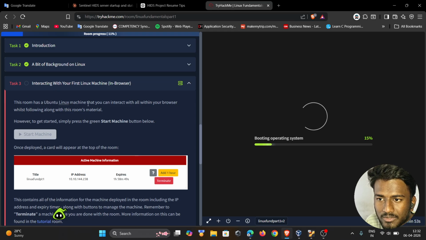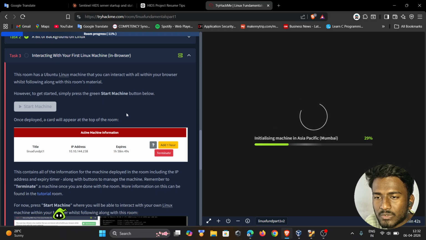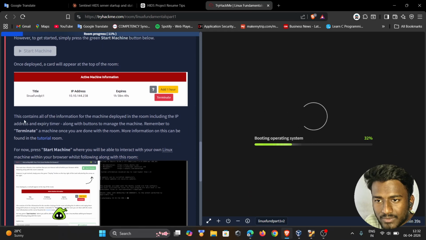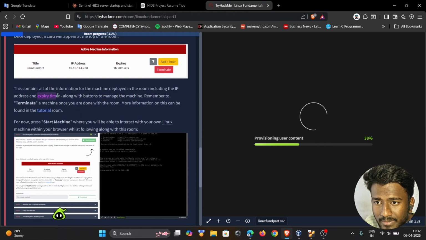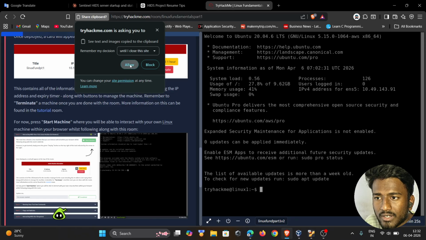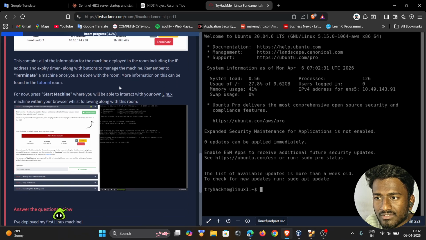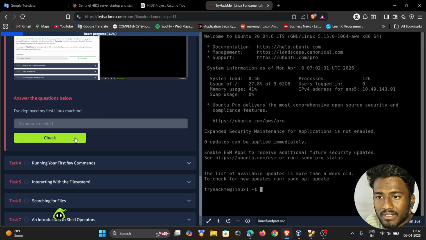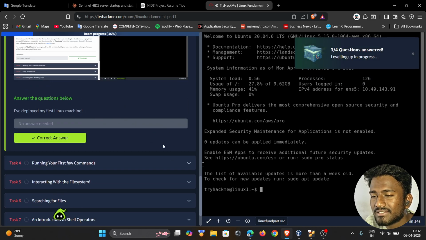This room has an Ubuntu Linux machine that you can interact with all within your browser, while following along with the other room material. It contains all of the information for the machine deployed in the room, including the IP address, the expiry timer, and buttons to manage the machine. Remember to terminate the machine once you are done with the room. More information on this can be found in the tutorial. Okay, I deployed my Linux machine. Yes, I did this.